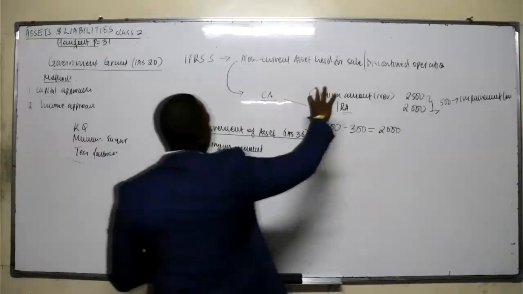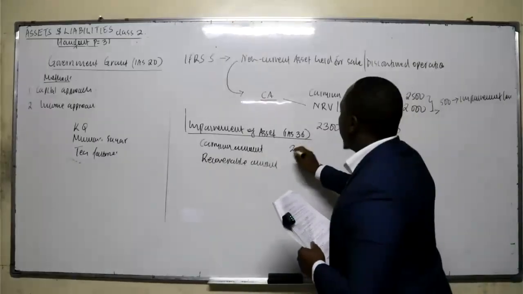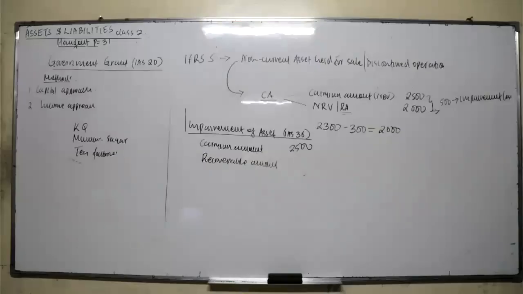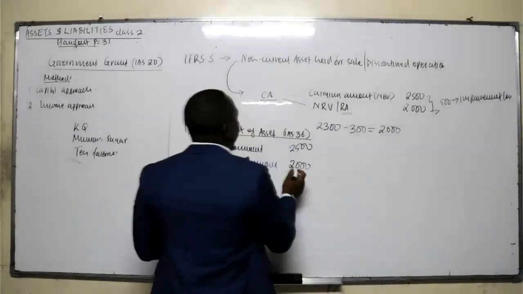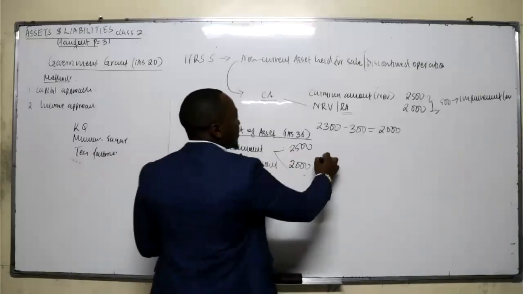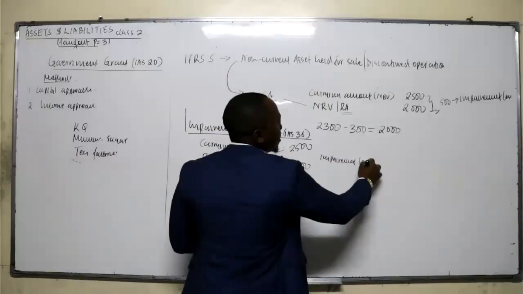Now let me take you back to this scenario. The carrying amount of this asset was 25, but the maximum you can recover now is 2,000. So when the carrying amount exceeds the recoverable amount, that's when you recognize an impairment loss.